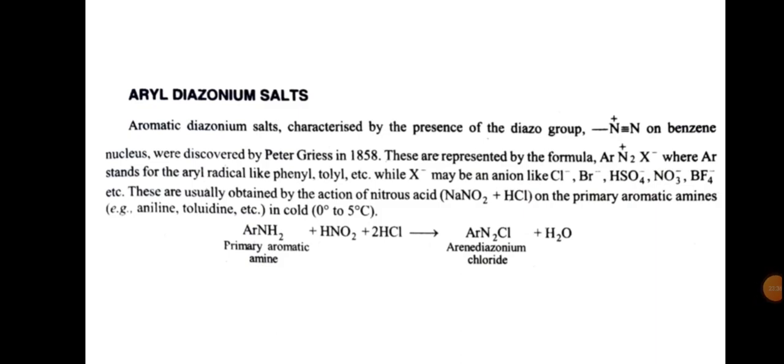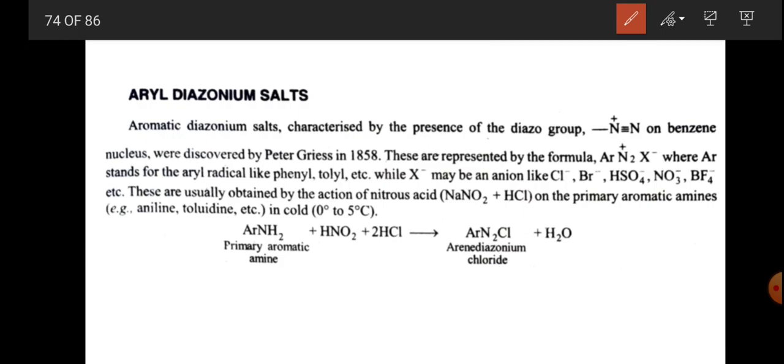Now, aryl diazonium salts. Aryl diazonium salts we can also write as C6H5N2X, benzene diazonium halides. In place of X we can take Cl, benzene diazonium chloride.